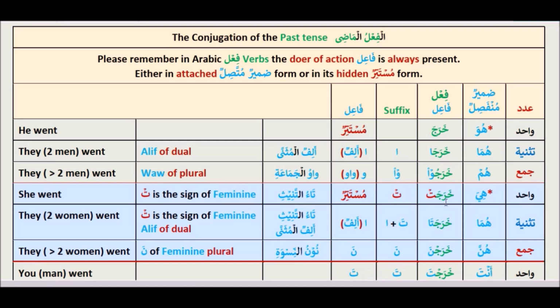Why? Kharajat. Here the fa'il is hidden in kharajat. But it can also appear as a noun, which will always be marfu, like huwa. So in these two forms the fa'il can be hidden in the verb, or it can appear in the sentence as a noun which will always be marfu. It will have a dhamma on the last letter.